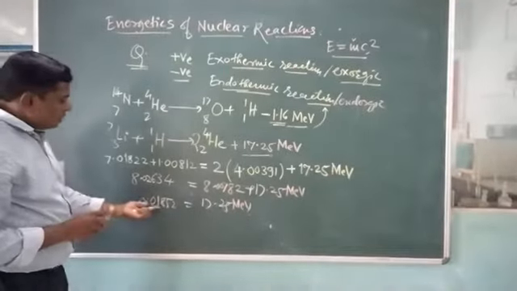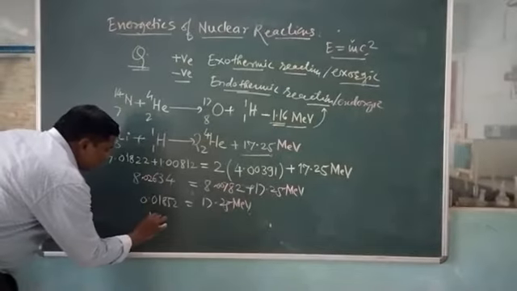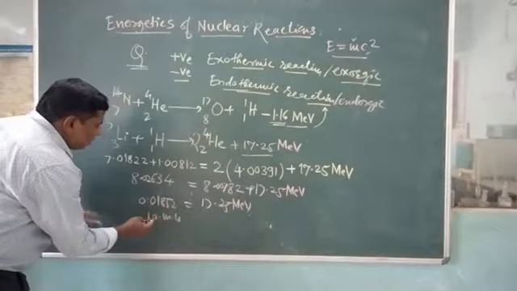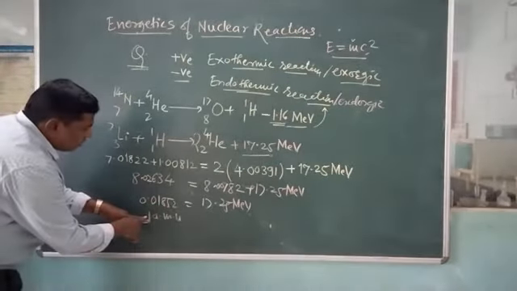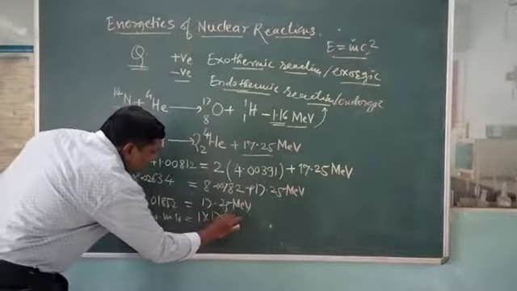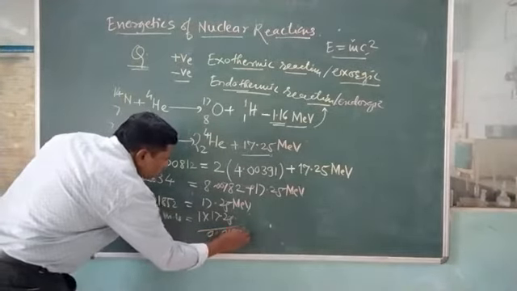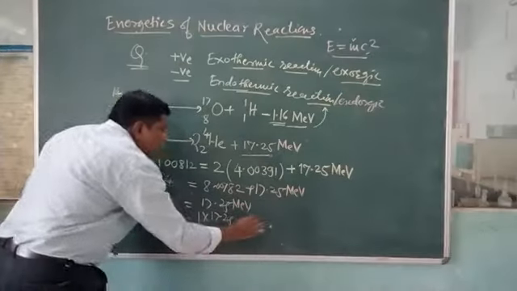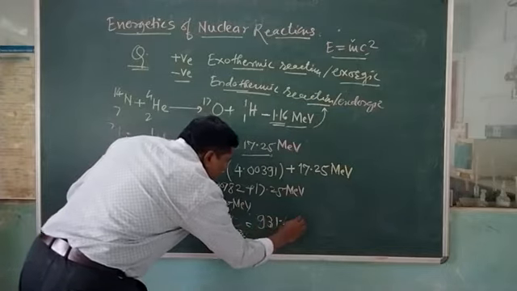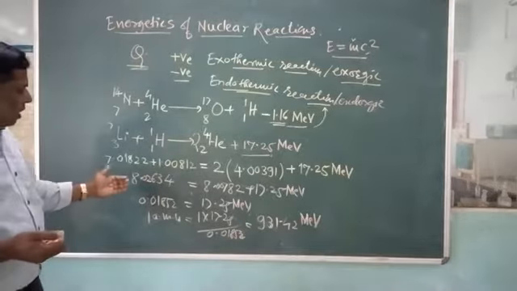We know that this is the fractional mass defect. For one atomic mass unit, 1 AMU, this becomes 1 into 17.25 divided by 0.01852, which comes to 931.42 MeV energy, calculated as per the mass defect.